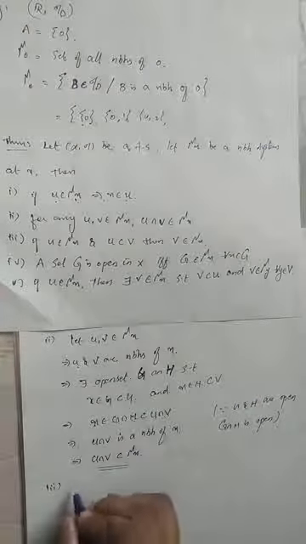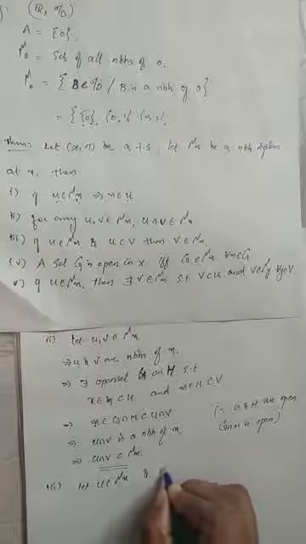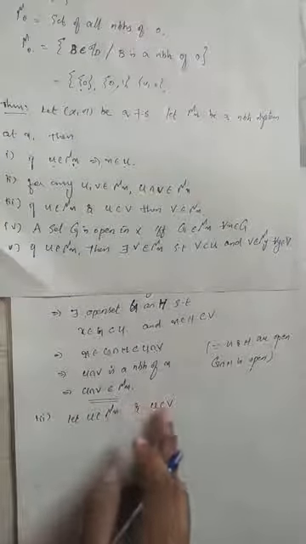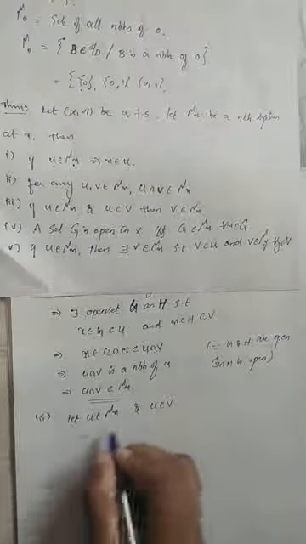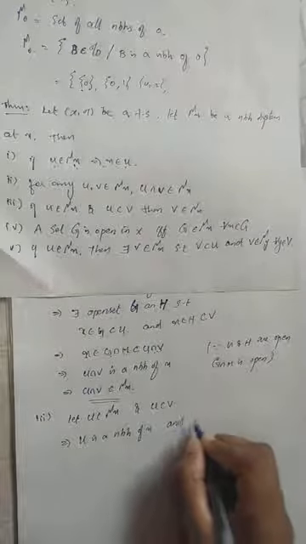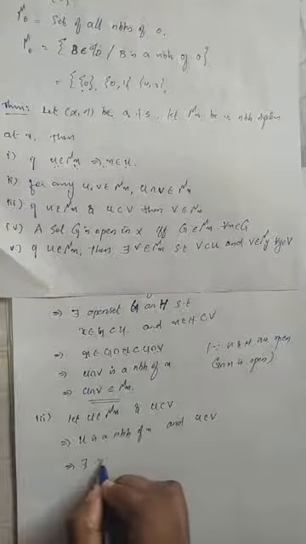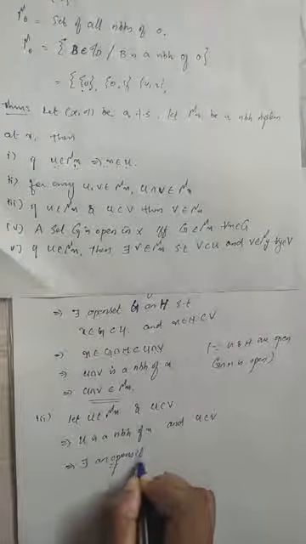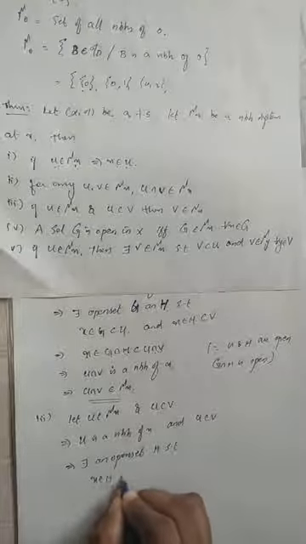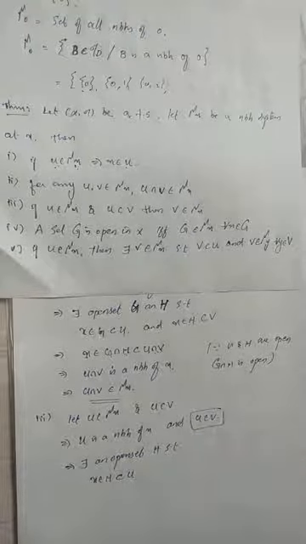Okay? So how can you prove this? Let U belong to mu x and U be contained in V. U belongs to mu x means U is a neighborhood of x, and U is contained in V. Which implies, by the definition of neighborhood, there exists an open set H such that x belongs to H and H is contained in U. Clear? And we already have U contained in V.